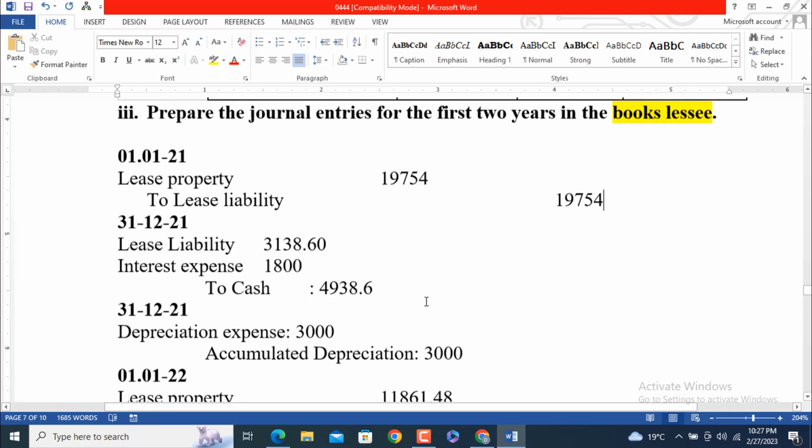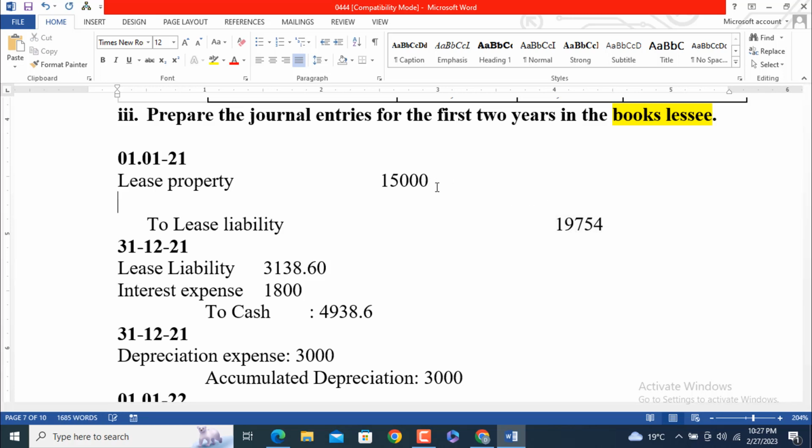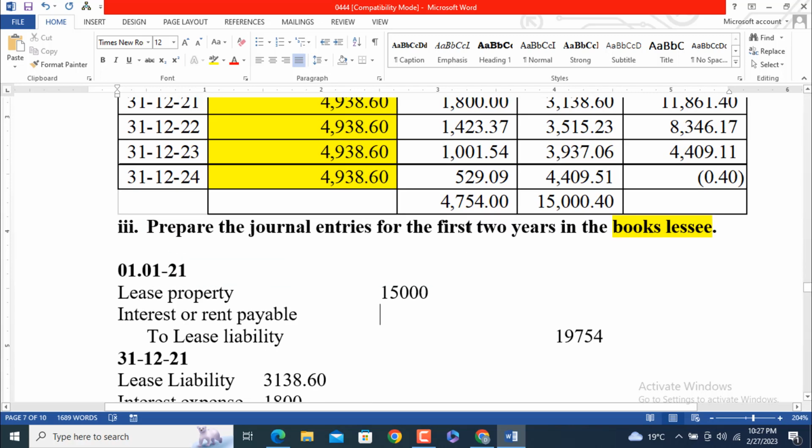So I am going to put lease liability here, 15,000 and 15,000, same, interest, interest rent payable, which is equal to 4,938.6.